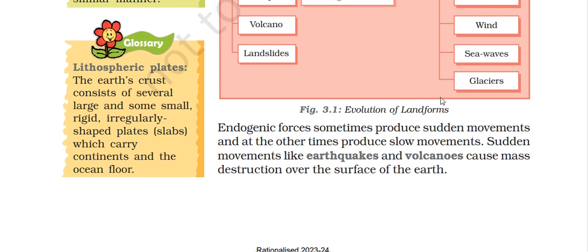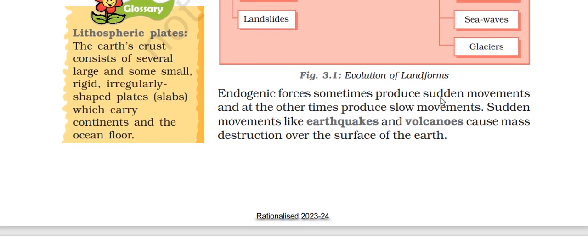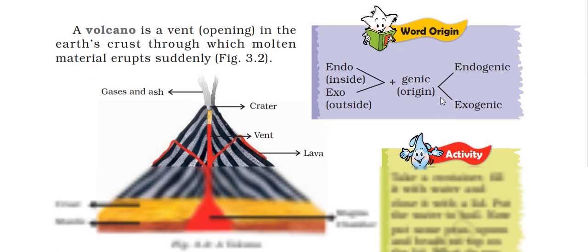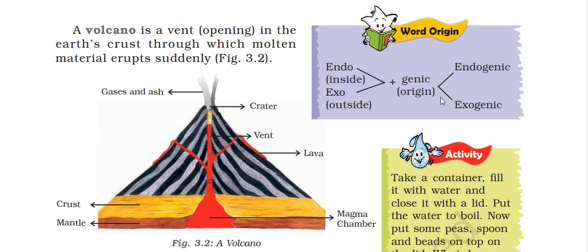cause mass destruction over the surface of the earth. A volcano is a vent opening in the earth's crust through which molten material erupts suddenly. Endo means inside, exo means outside, genic means origin: endogenic, exogenic.